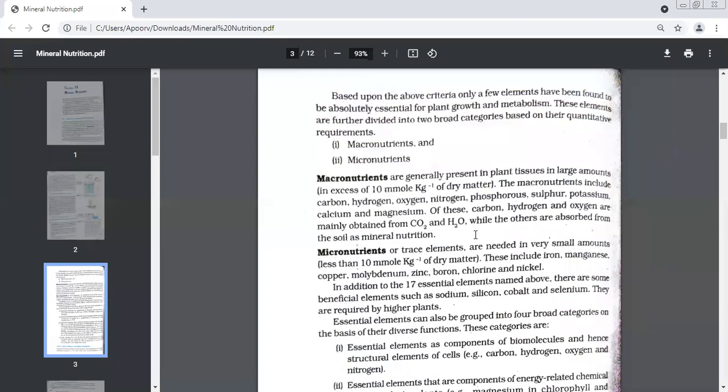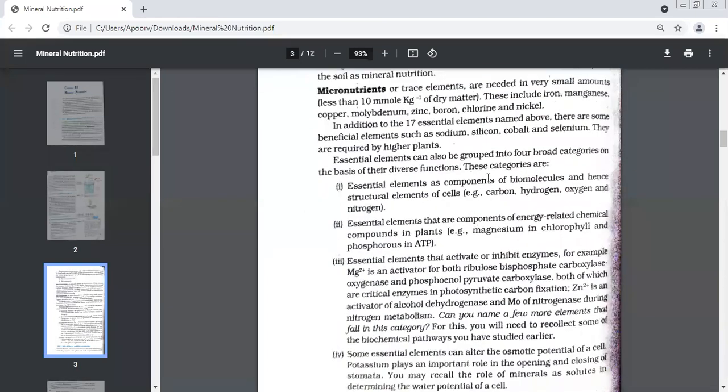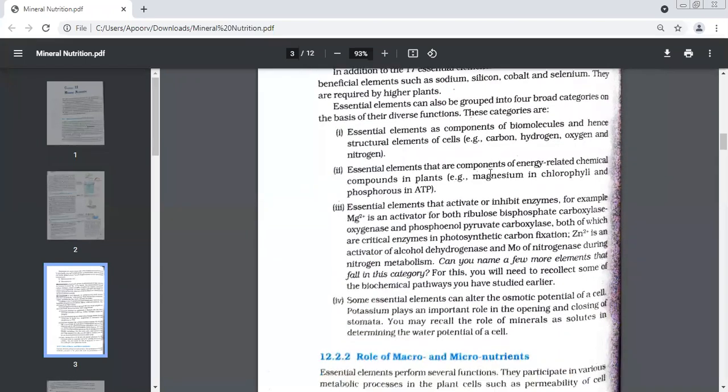So this is the third division that we are doing. The first division was done on the basis whether they are essential or not, whether a plant can grow without them or not. Essentiality, essential and non-essential elements. Second, on the basis of quantity, that is macro and micronutrients. Third classification is based on what? Based on function. Yes. Let's read these four categories quickly.